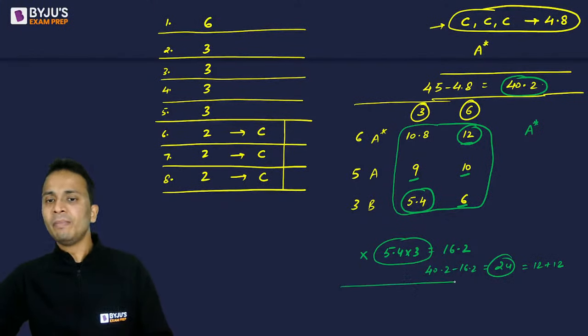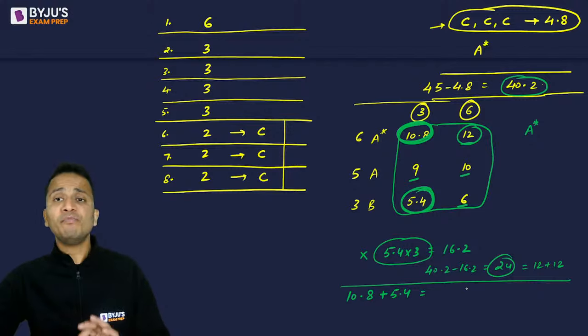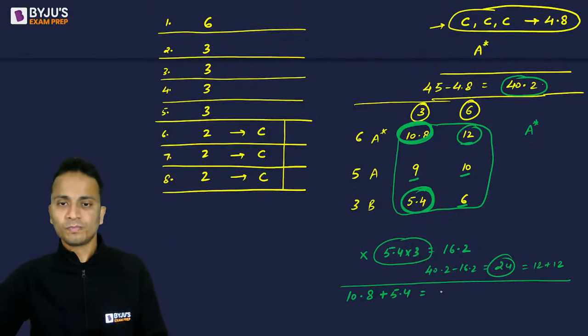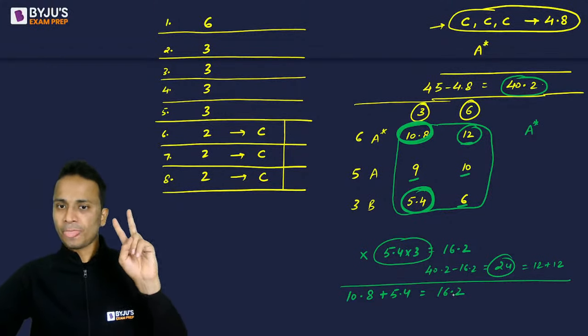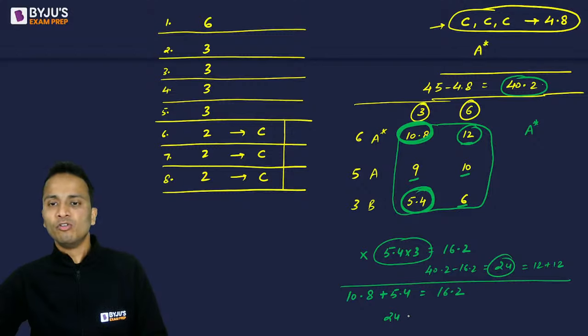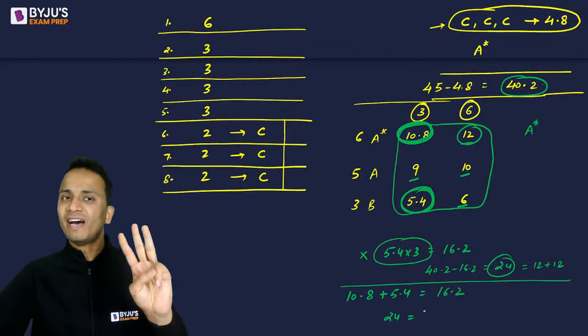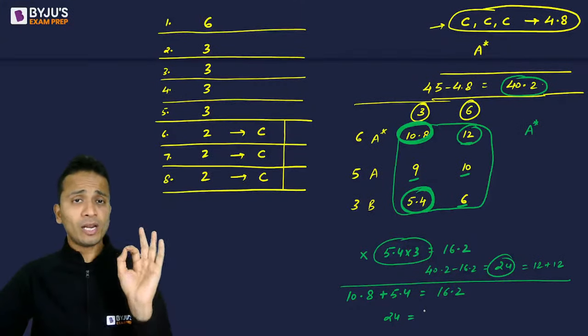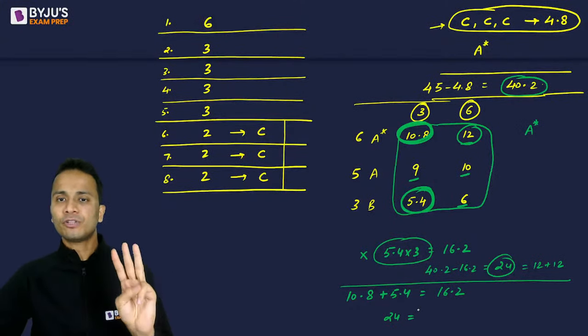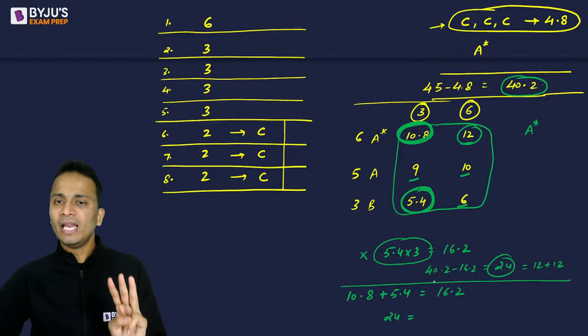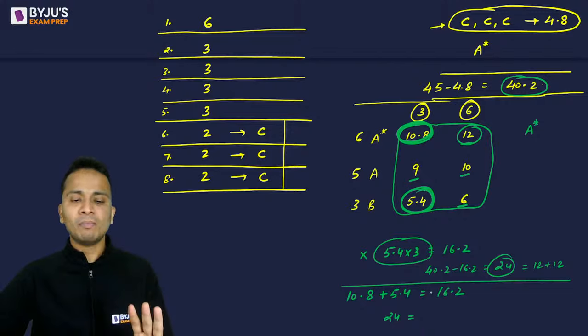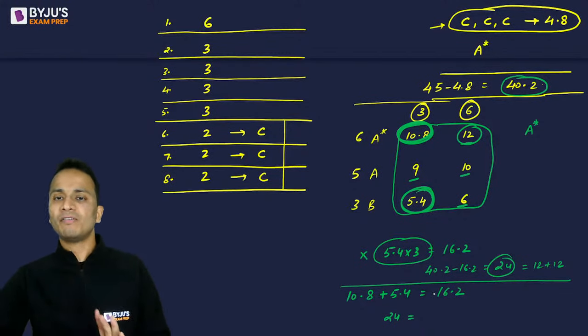Now another way I can make 0.2 is adding this 10.8 and 5.4. So 10.8 plus 5.4 will give me a figure of 16.2, used among two projects. So the remaining 24 will be made using three values, using three projects. So 24 lakh incentive is remaining for three projects. Okay. Now, can you help me in making this sum of 24 using the above numbers?